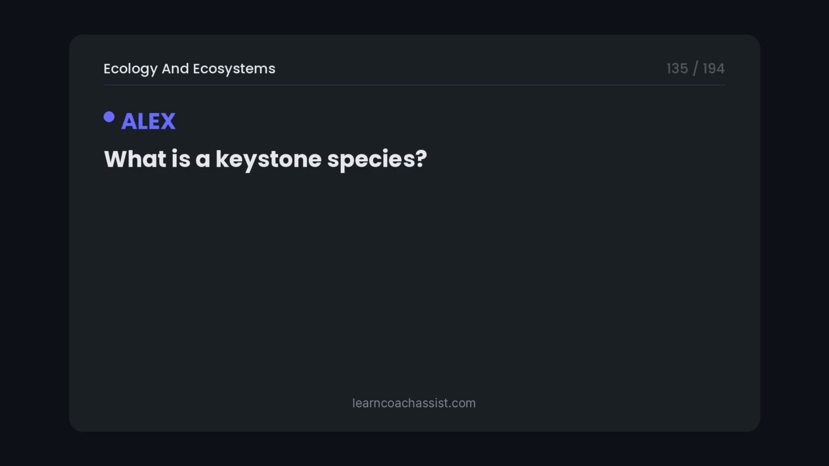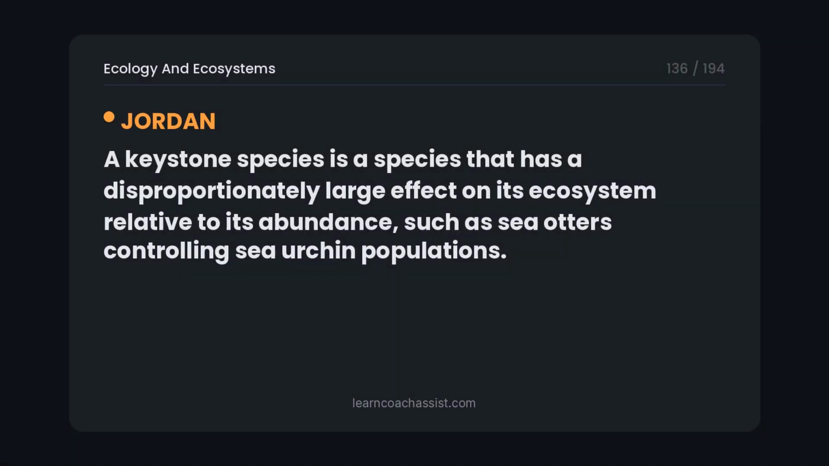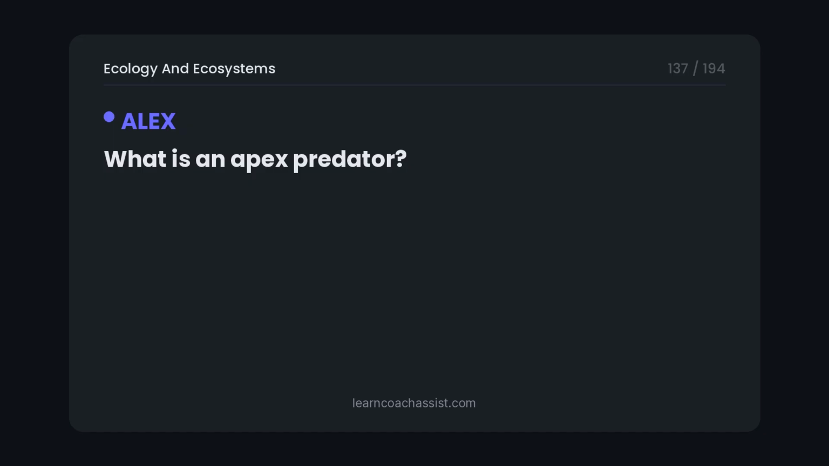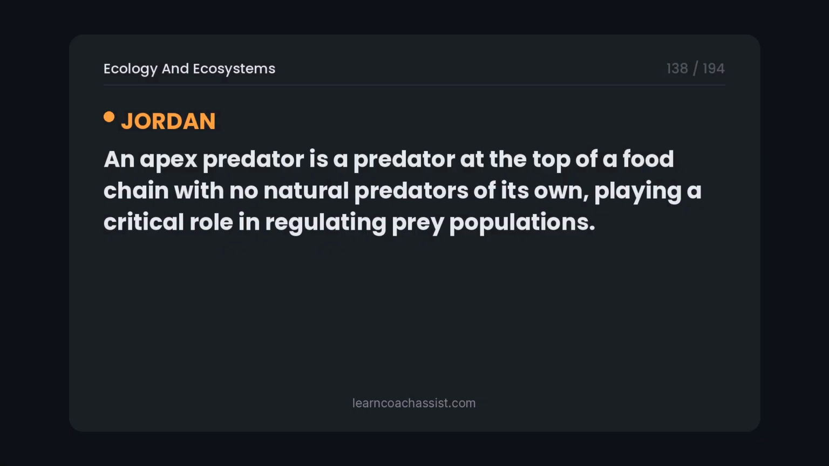What is a keystone species? A keystone species is a species that has a disproportionately large effect on its ecosystem relative to its abundance, such as sea otters controlling sea urchin populations. What is an apex predator? An apex predator is a predator at the top of a food chain with no natural predators of its own, playing a critical role in regulating prey populations.